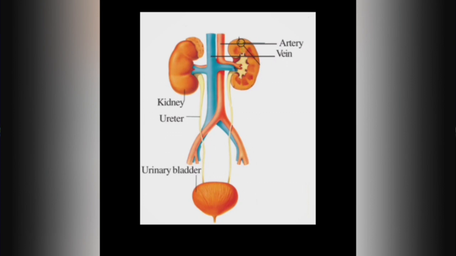This is the model of our urinary system. We have two kidneys, one in left and one in right. The red blood vessel that reaches our kidney is called the artery. Blood along with urea and water reaches the kidney in larger quantities through the artery. The other blood vessel, in blue color, that leaves the kidney is called the vein. Blood along with urea and water leaves the kidney in lesser quantities through the vein. Urea and water which leave the kidney reach the urinary bladder through the ureter.